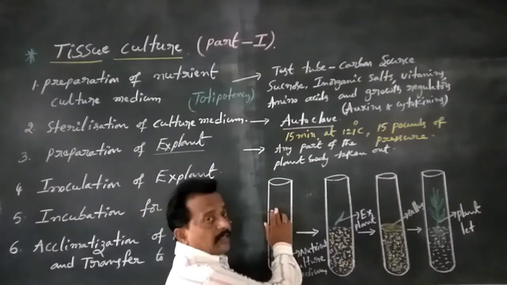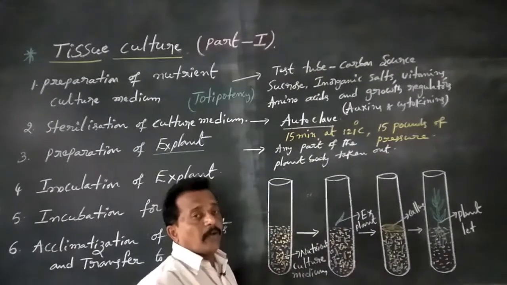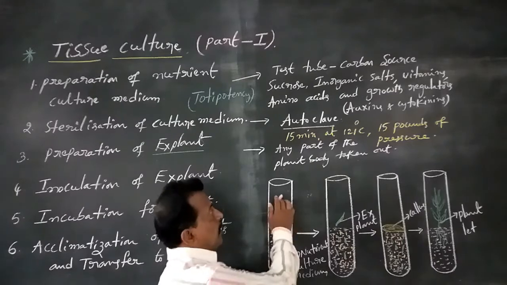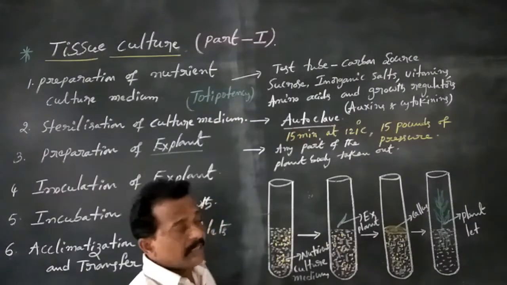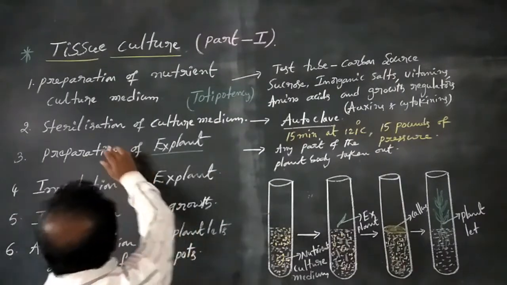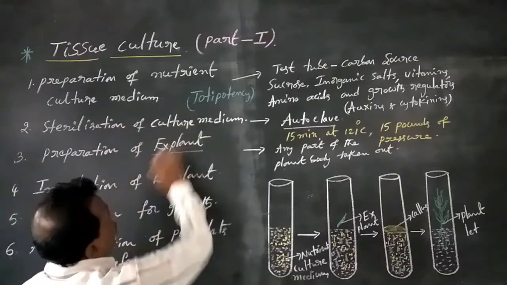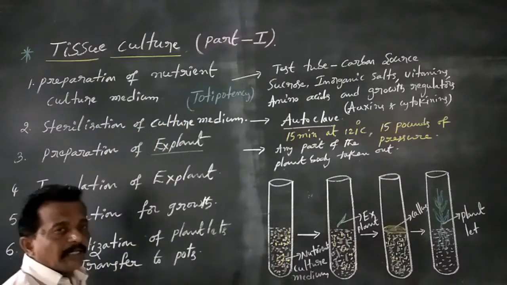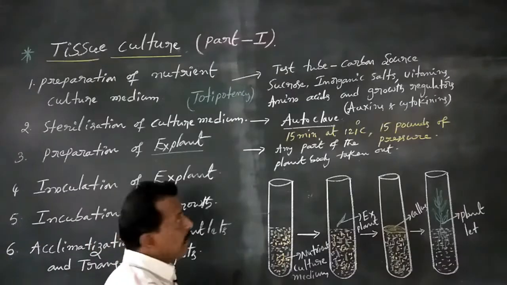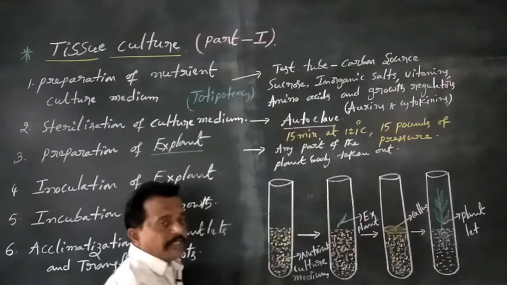In this process, harmful microorganisms and pathogens are totally killed. This is the second step, sterilization of culture medium. So culture medium is always sterilized by autoclave.